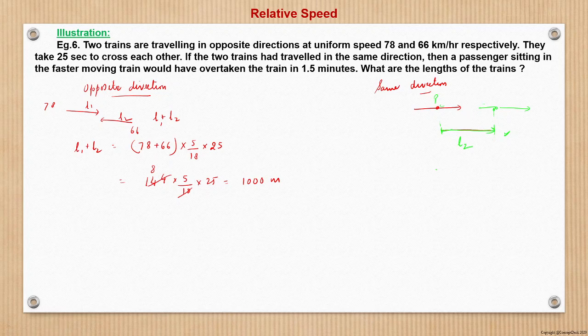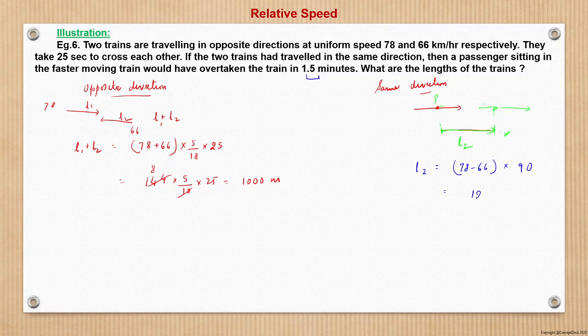So in this case, the distance would be N2, and what is the relative motion with respect to N2 we are seeing. So faster train minus slower train. So speed of faster train with respect to slower train is 78 minus 66, and it takes 1.5 minutes. 1.5 minutes means 90 seconds.